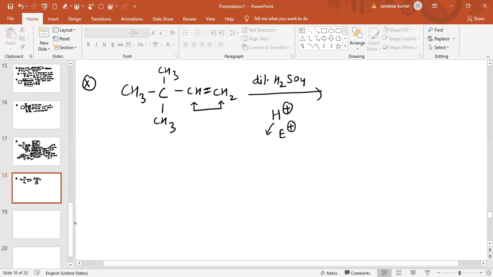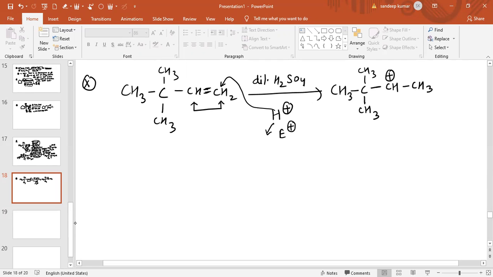So this electrophile will attack the carbon atom so that a more stable carbocation is formed. So we can say this H plus will attack this carbon atom. When this H positive attacks this carbon atom, a more stable carbocation is formed because it is a 2-degree carbocation. So in the first step, the product obtained is basically CH3C, CH3, CH3, and the stable carbocation formed is CH positive, and CH3.